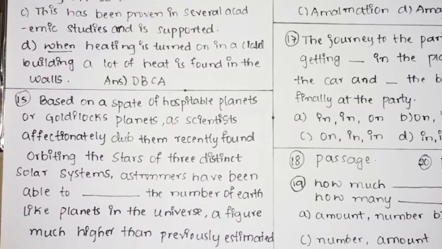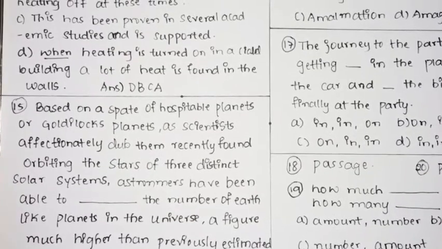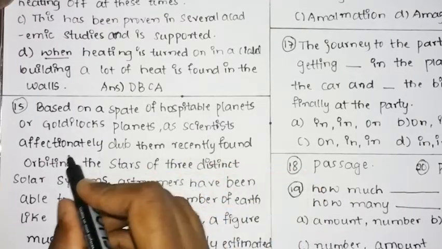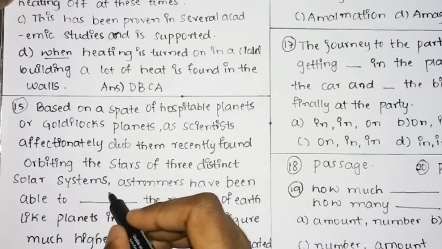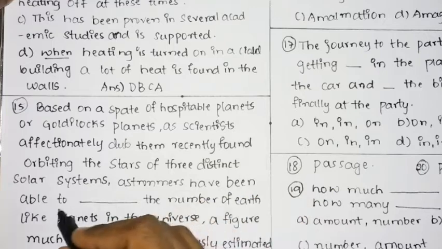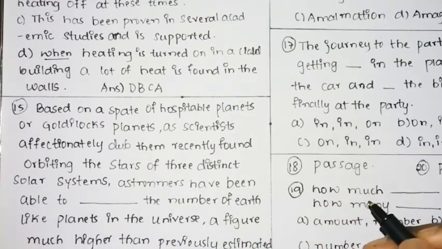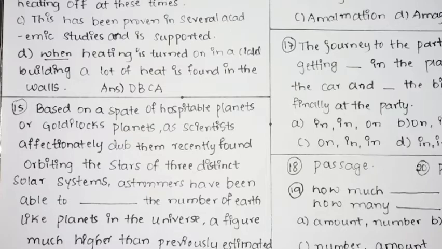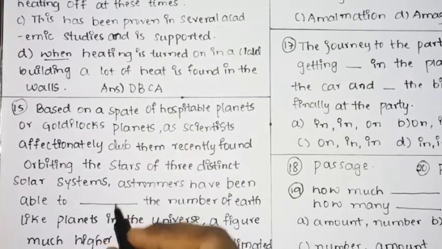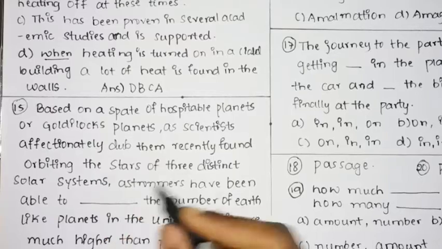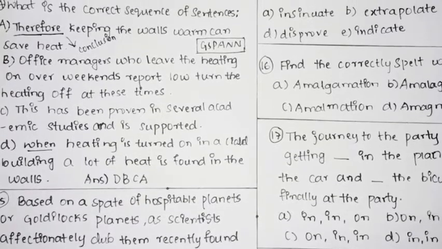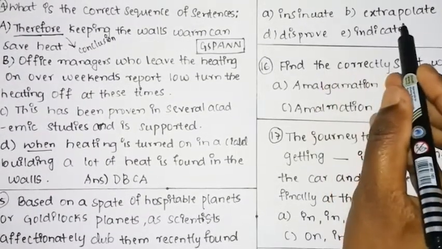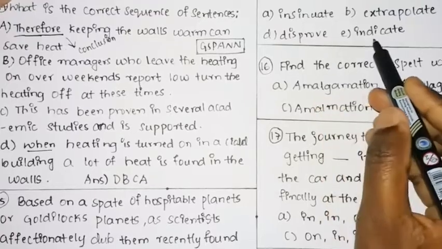Next, "Based on a spate of hospitable planets, or Goldilocks planets, as scientists affectionately dub them, recently found orbiting the stars of 3 distinct solar systems, astronomers have been able to dash the number of Earth-like planets in the universe, a figure much higher than previously estimated." Here a blank is provided and based on the options you need to find the correct one. The options are insinuate, extrapolate, intuit, disprove and indicate.